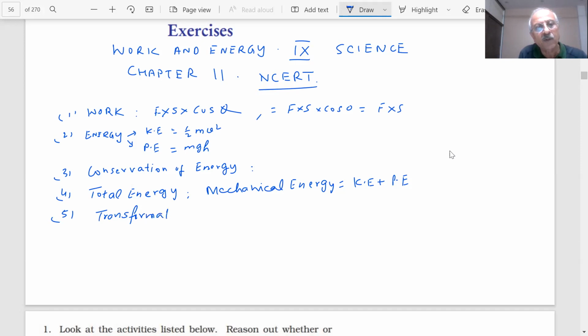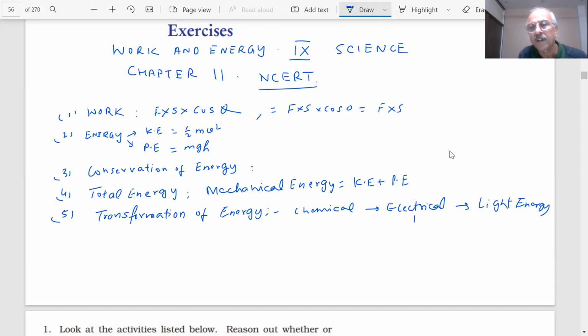That is how life goes and it works. Transformation of energy is the most important thing which we are using in everyday life. One form of energy can be transformed into another form of energy. You have seen how chemical energy can be converted into electrical energy, and then it can be converted into light energy, and it can be converted into heat energy.